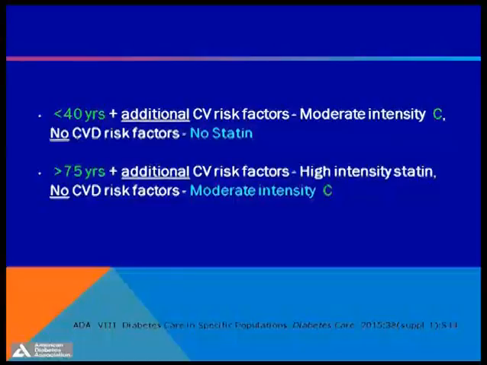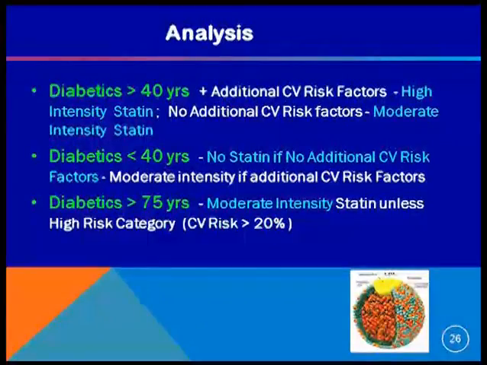Other is patients who are more than 75 years of age. If there are additional cardiovascular risk factors, give high intensity, and if there are no additional, then you give moderate intensity statins. So if you analyze all these guidelines, ACC/AHA, Indian consensus and ADA 2015, we can say diabetics who are more than 40 years, if they have an additional risk factor, you start with high intensity statin. If they do not have a high cardiovascular risk factor, give moderate intensity statin. Now, diabetics who are less than 40 years of age and there is no cardiovascular risk, don't give statin.